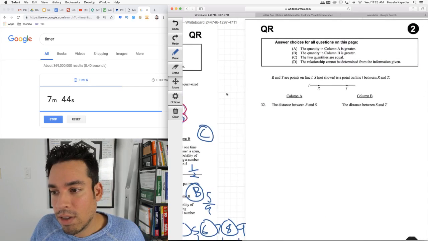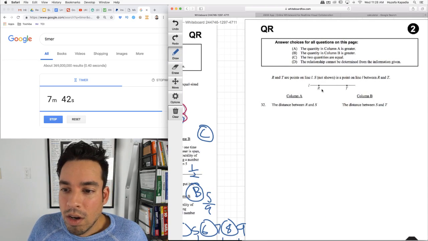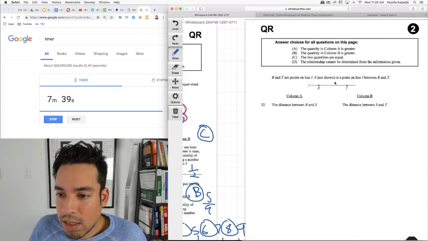And then last but not least, R and T are points on a line L. S is not shown. Oh, it's between R and T, so S is here.